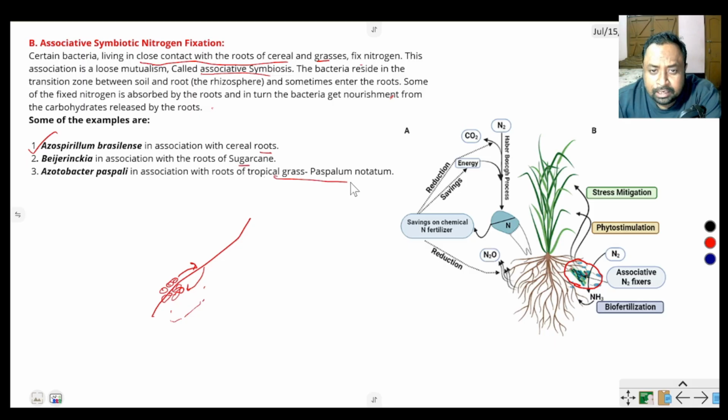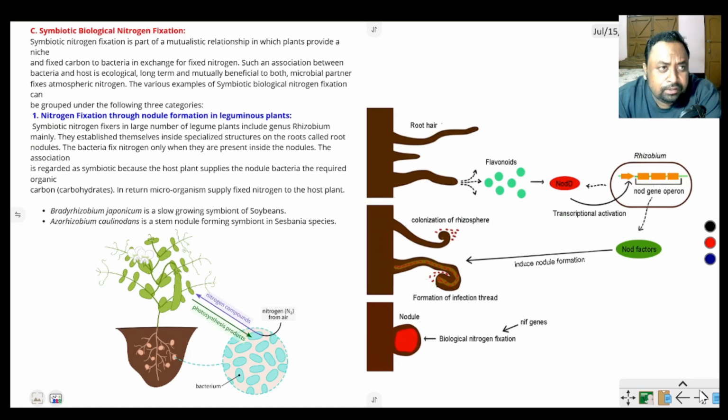Then symbiotic nitrogen fixation. Symbiotic means here the microorganism is present inside the root, the roots of the plant. Symbiotic nitrogen fixation is part of a mutualistic relationship in which plants provide a niche and fixed carbon to bacteria. They are present inside the roots and they fix atmospheric nitrogen through the formation of nodules.